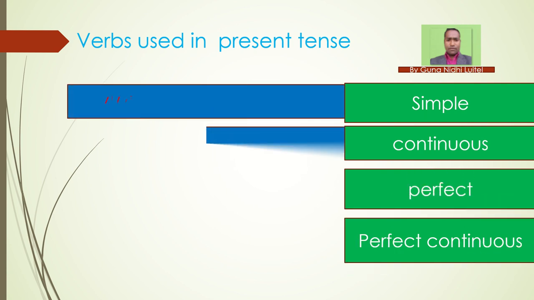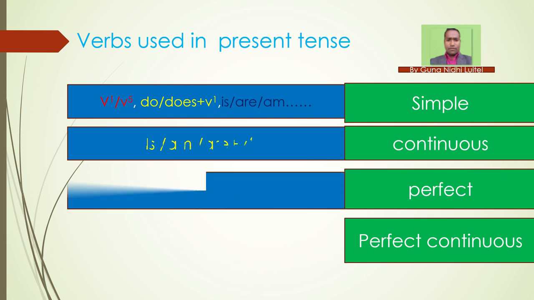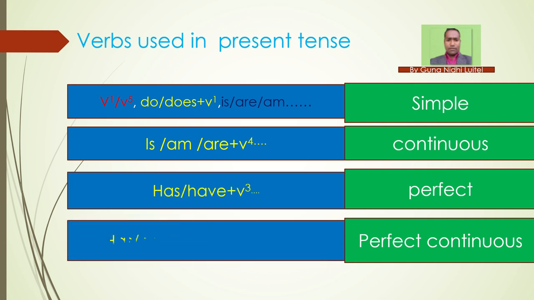Can you see? Verb 1, verb 5, or do or does, any one of them, and verb 1. Or is, am, or are, one of them. If you find that in a sentence, then this is a simple present tense, but you should not get confused here. Is, am, are means, for example, he is a teacher, they are students, I am a boy. Not the case of is eating, is going, are playing, am writing; that is another case. That is the case of the continuous tense.